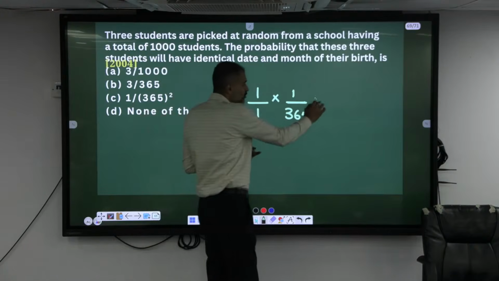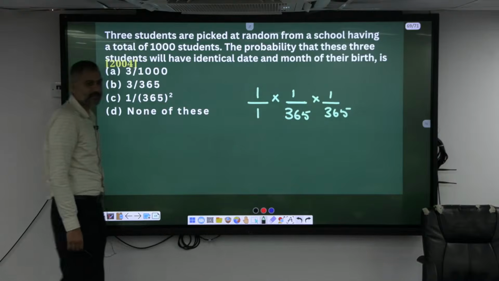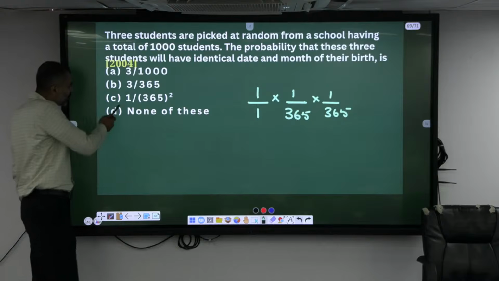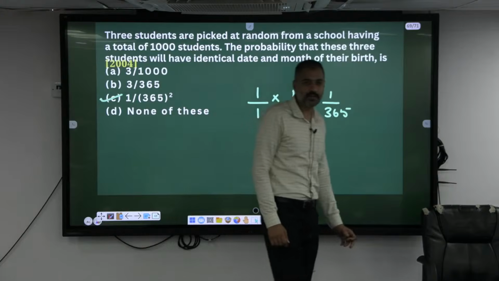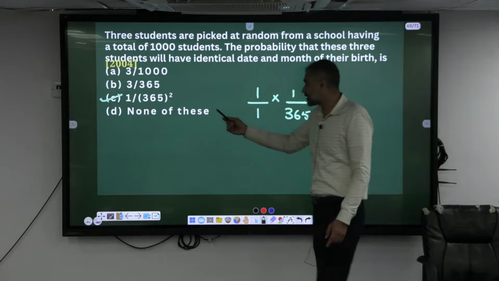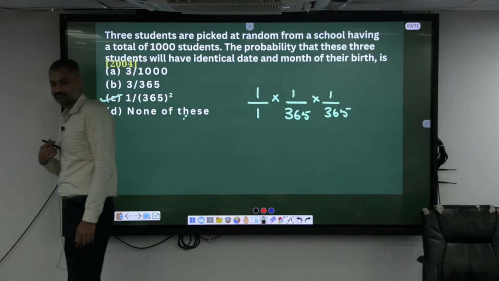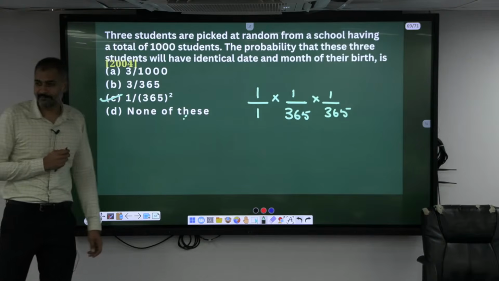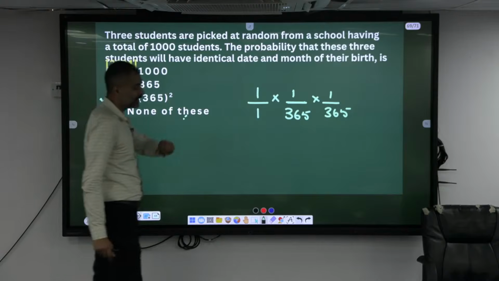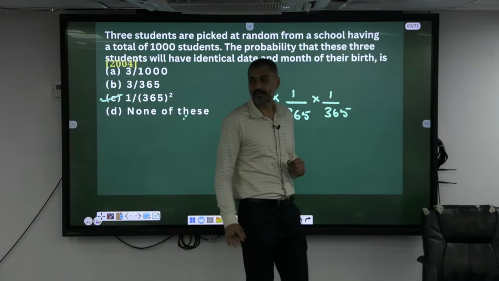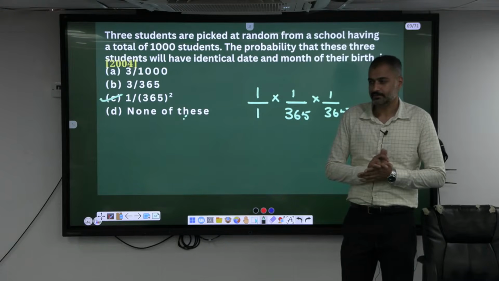The third person also should be having the same 1 by 365, isn't it or not? Okay, so totally, but there is an ambiguity here because it can be a leap year question also. The key answer says 1 by 365 whole square, but appropriately it was supposed to be none of this. Out of C, if I had given 200, how could I have taken 365 then? Anything it has to be more than 365 only, no? That's why 1000 is given.